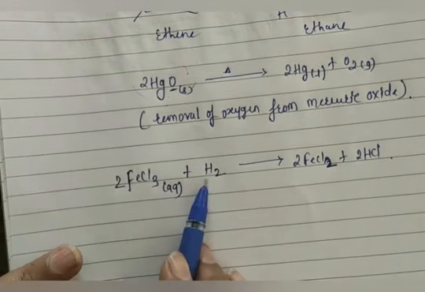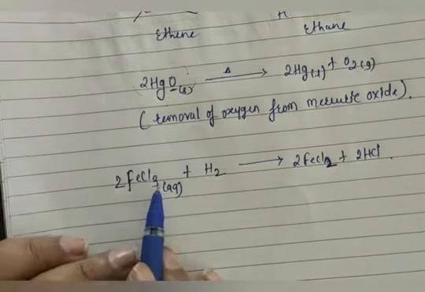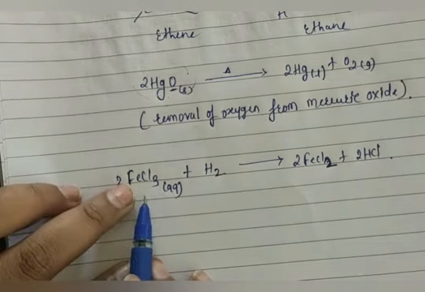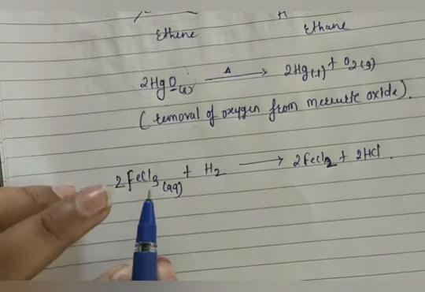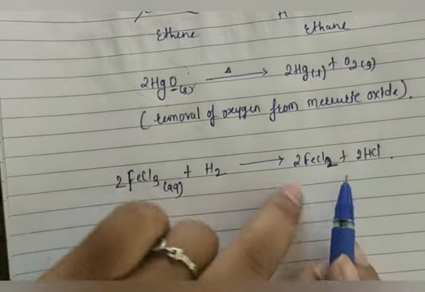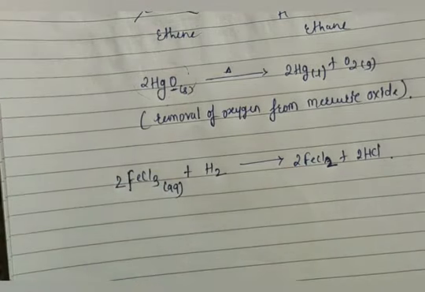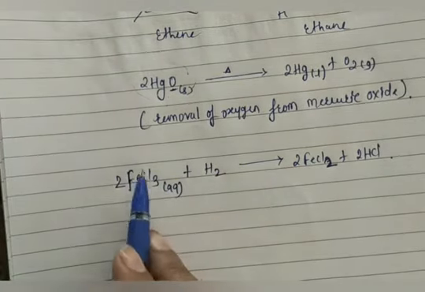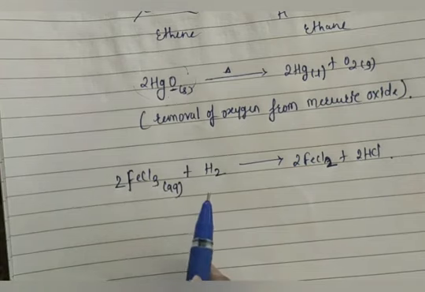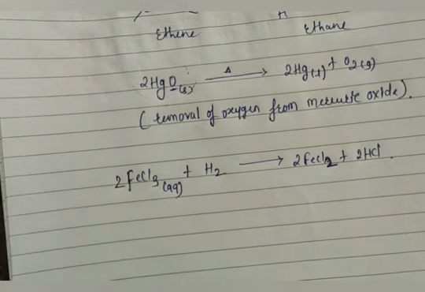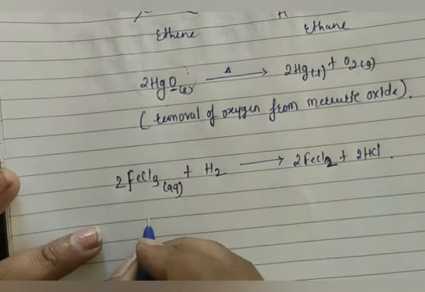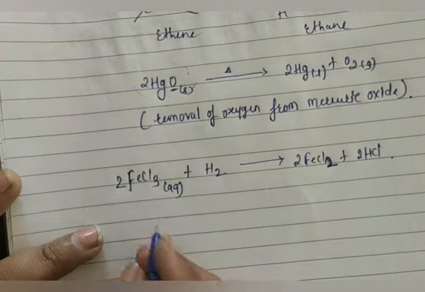So this example belongs to reduction, but addition of hydrogen doesn't take place here. What will happen? We have 3 chlorine atoms here, and when it reacts with hydrogen, I am getting FeCl2. So what did I remove here? I removed one chlorine, and is chlorine an electropositive or electronegative element? Obviously chlorine is an electronegative element. So removal of an electronegative element is called reduction. So this example again belongs to reduction.